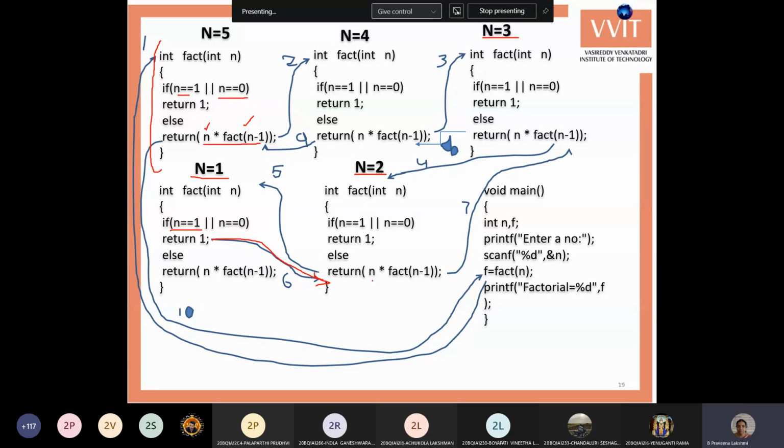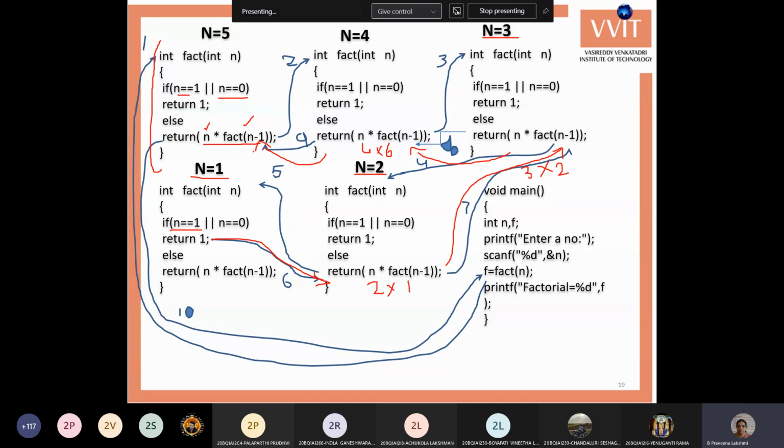So 1 is returned to it. Here it substitutes the 1, and in this copy n is 2, so 2 into 1, 2. This is returned to its previous copy. Here it substitutes the 2, and in this copy n is 3, so 3 into 2, 6. This is returned to its previous copy. Here 6 into 4, 24.